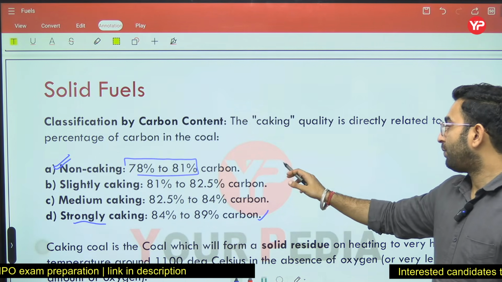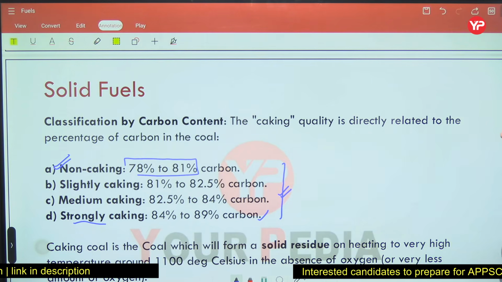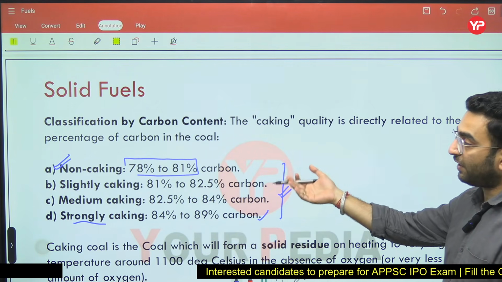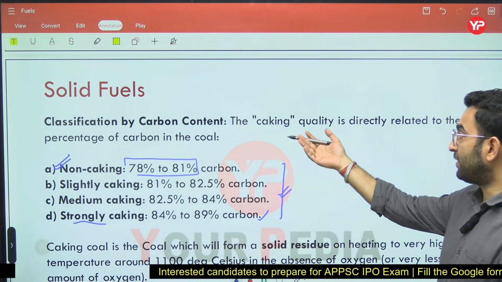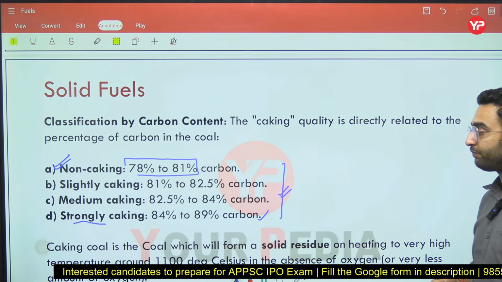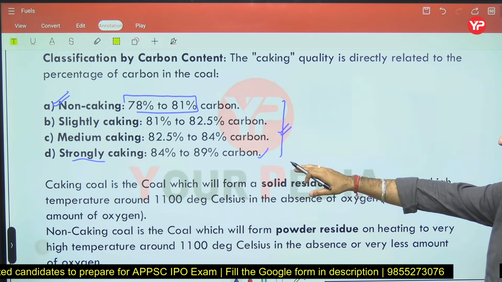All of these points are very important for you. You have to understand how we classify bituminous coal on the basis of its caking quality, which depends upon the amount of carbon. I have already mentioned the meaning of caking coal here.